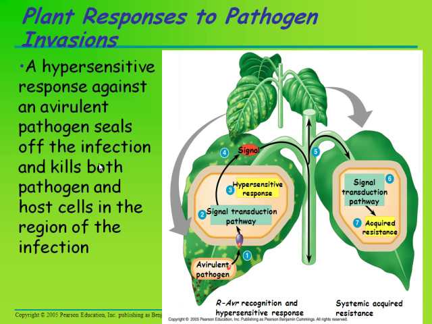In cells remote from the infection site, methyl salicylate is converted to salicylic acid, which initiates a signal transduction pathway which acquires resistance. So systemic acquired resistance is activated, the production of molecules that help protect the cell against a diversity of pathogens for several days.